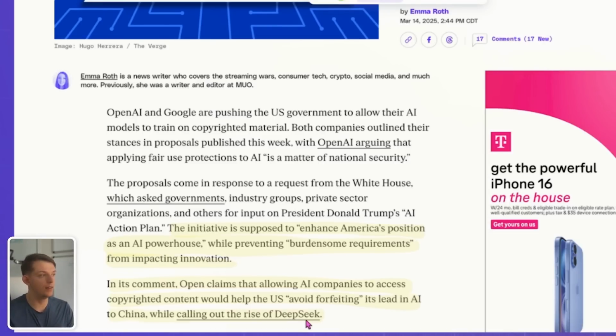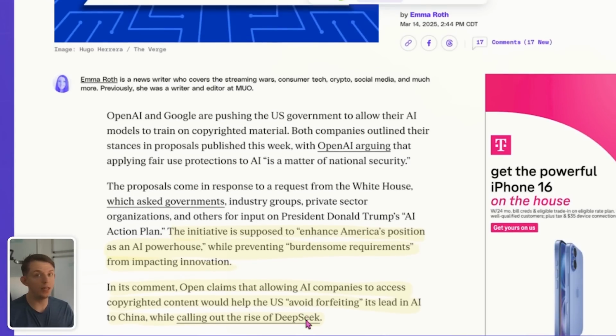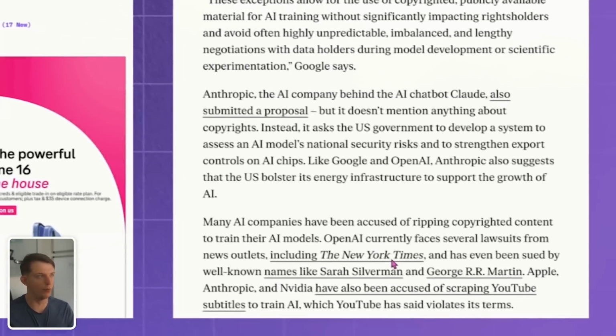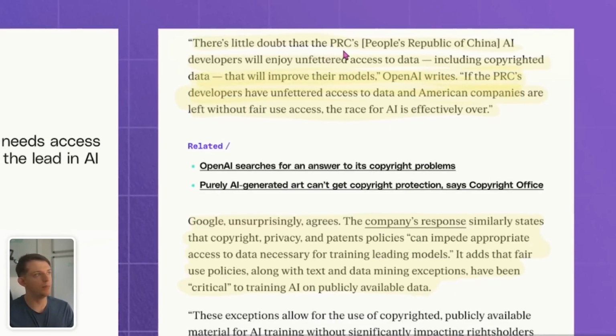It is terrifying that DeepSeek found a way to really cheaply create an AI that's basically at the quality of ChatGPT 4.5. "There's little doubt that the PRC's, People's Republic of China, AI development will enjoy unfettered access to data, including copyrighted data that will improve their models," OpenAI writes. They're basically saying that China is going to train all of their AI models on US copyrighted material. They're going to download all the movies, all the books, everything, and they are going to train AI models on that material no matter what.